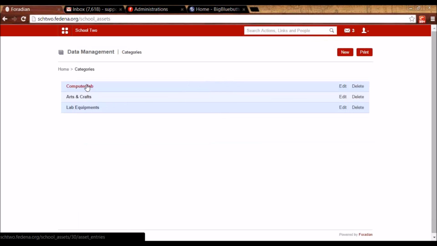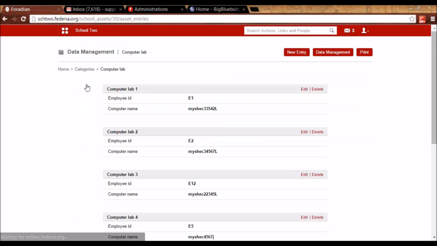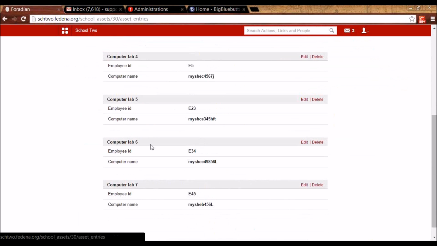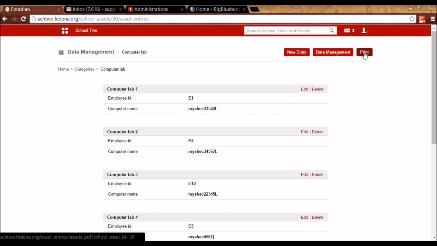Let me just show you some data that I've put in. For example, I've created a category called computer lab. This is custom created. And I've put in some data which says the employee ID and the computer that is assigned to that employee. So I've filled in these entries with the employee ID and the computer name, and I can take a printout of it. So I'm keeping records in data management.